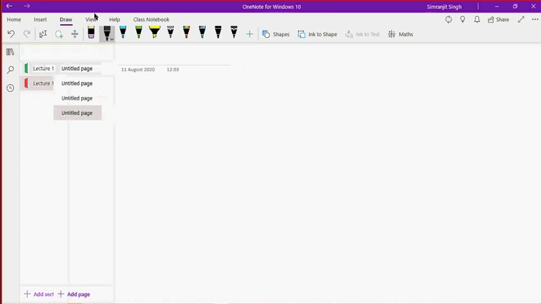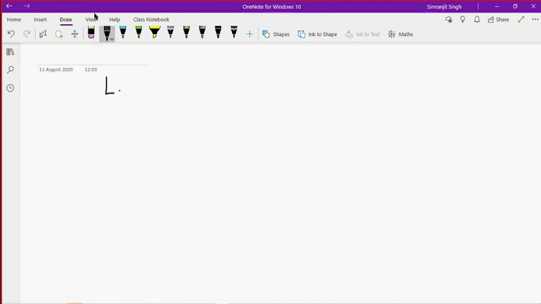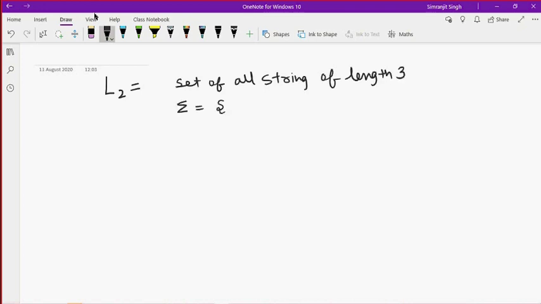So I am defining another language, language 2, and in this language I just want to define the set of all strings of length 3. Okay, so it is also defined over the input alphabet A and B. So I want a 3-length string.